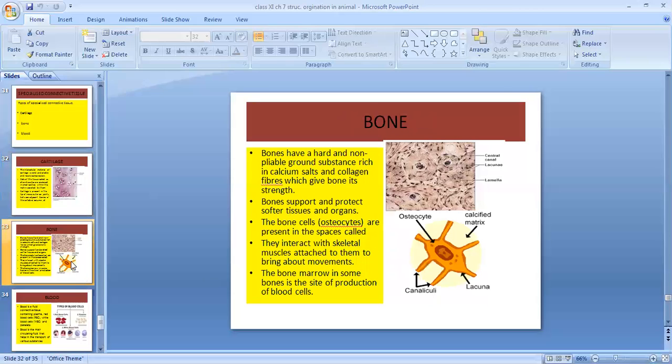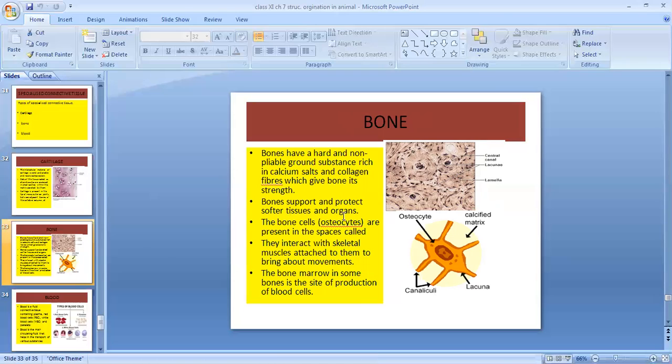Now talking about bones. On the other hand, bone has a hard and non-pliable ground substance. And the ground substance is rich in calcium salts and collagen fibers. Because it is rich in calcium salts and collagen fibers, it makes the bone hard, and that gives strength to the bone.